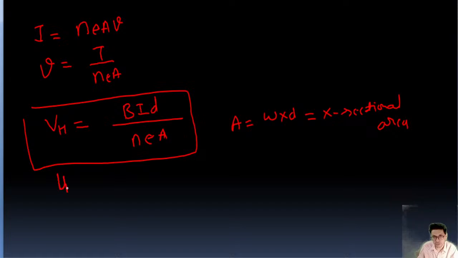So VH is going to be BID upon NE, W into D. D will get cancelled, so this is IB upon NEW.